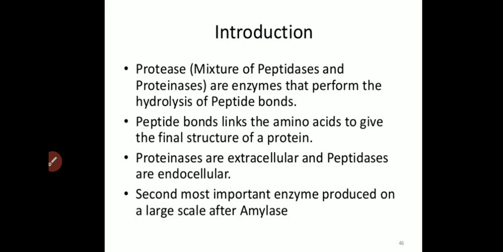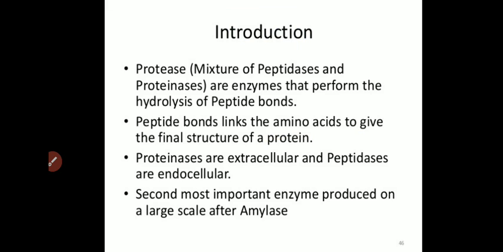The peptide bonds link amino acids, which form the final structure of protein. These amino acids, linked to each other with the help of peptide bonds, are broken with the help of proteinase enzyme.